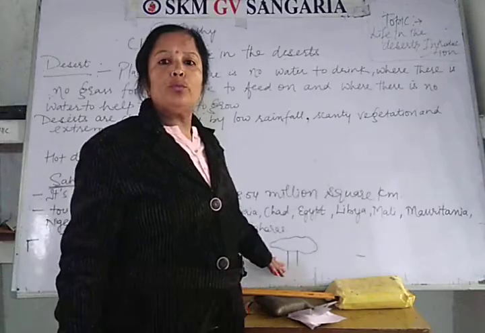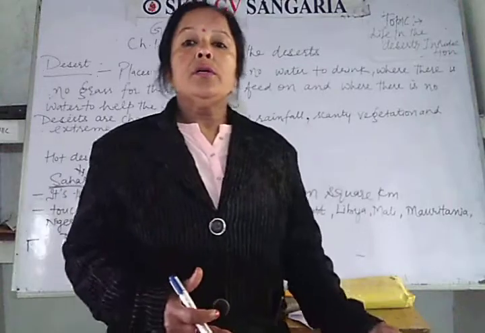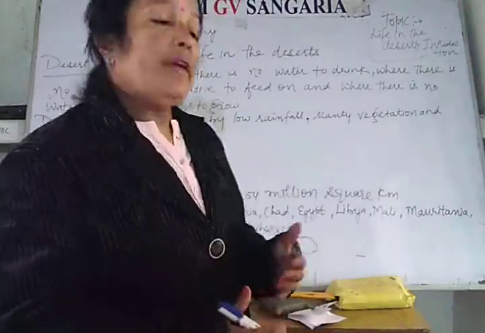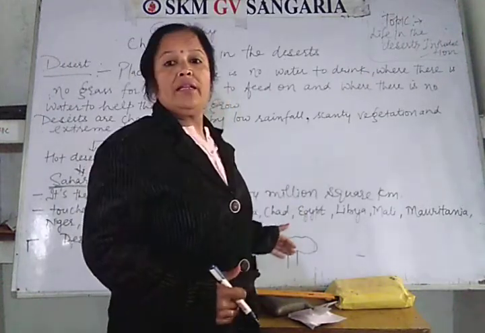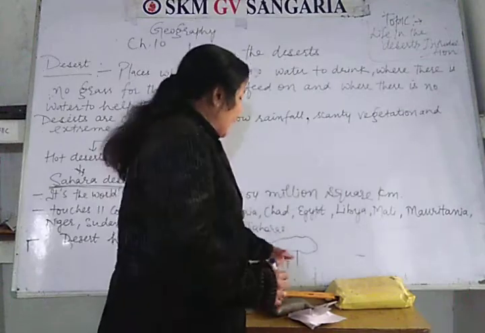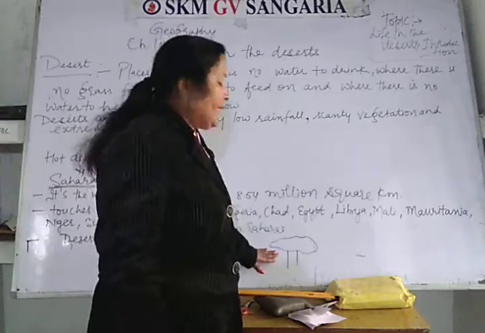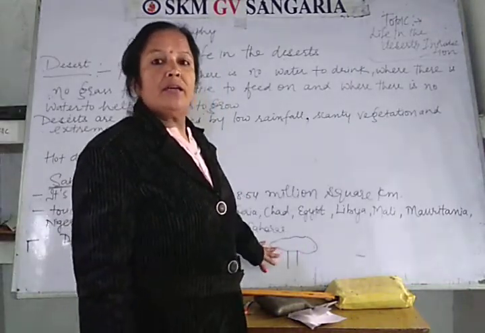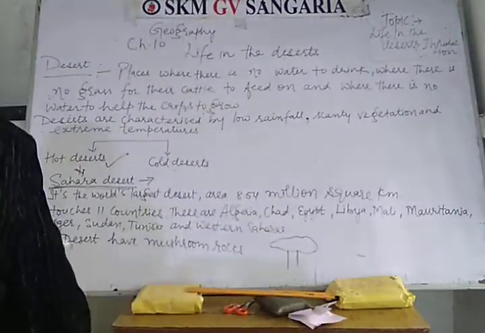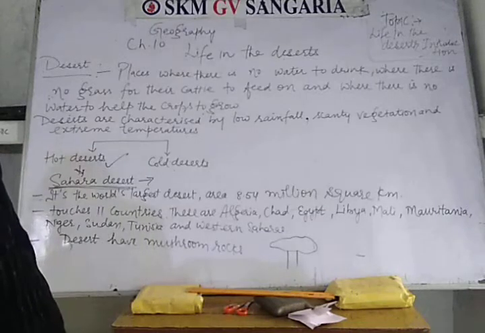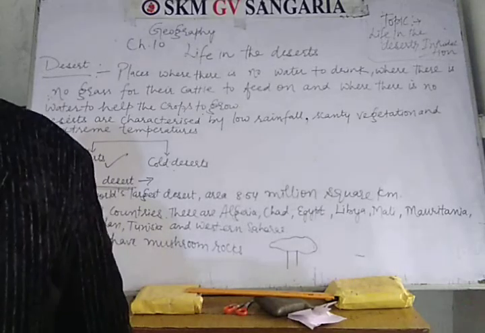You know how these mushroom rocks are formed? There is a big rock, and due to sandstorms, when the sand touches the rock, naturally there will be erosion, and this part of the rock is eroded, and that particular rock takes the shape of a mushroom. And it includes sand, gravel, plains, and elevated plateaus also.